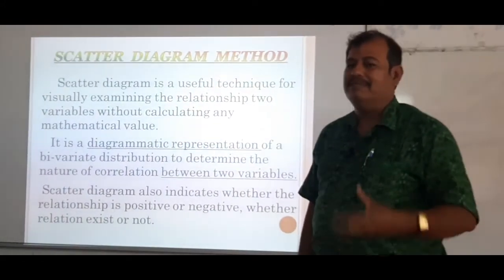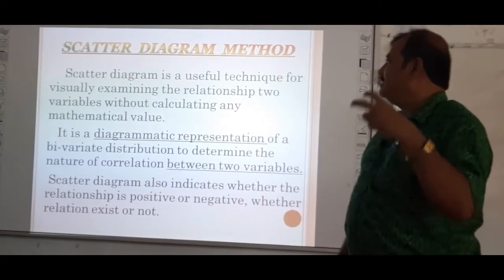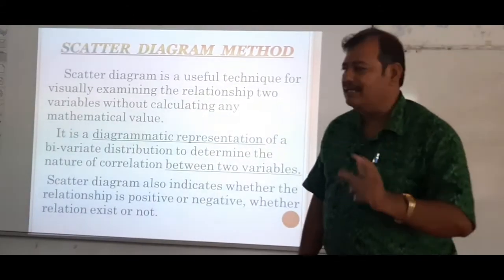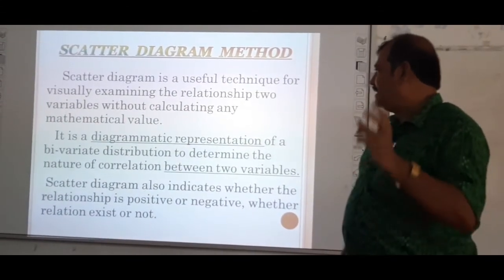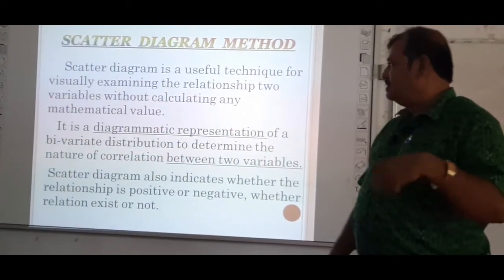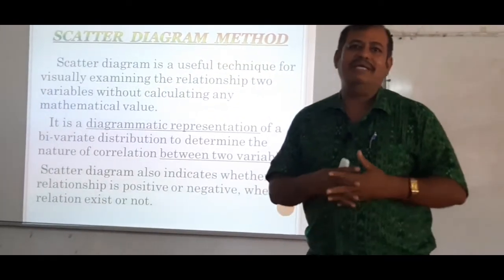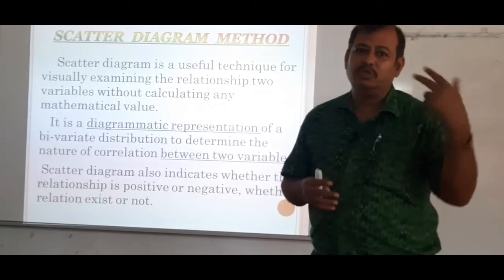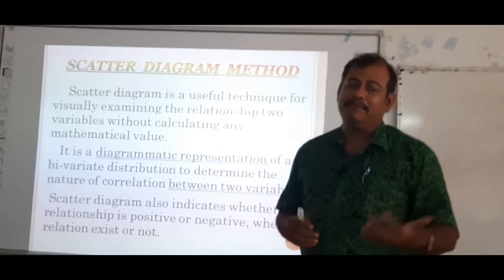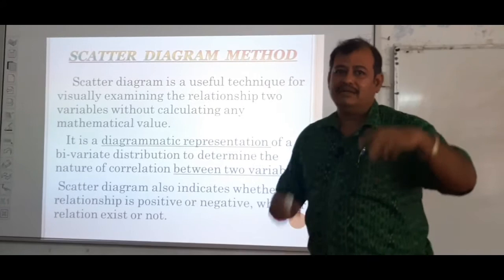What is a scatter diagram? A scatter diagram is a useful technique for visually examining the relationship between two variables without calculating any mathematical values. It is a diagrammatic presentation of two variables or bivariate distribution to determine the nature of the relationship between two variables. Whenever we explain the relationship between two variables in the form of a diagram or a graph paper, that diagram is called a scatter diagram, because we are finding the scattered points.